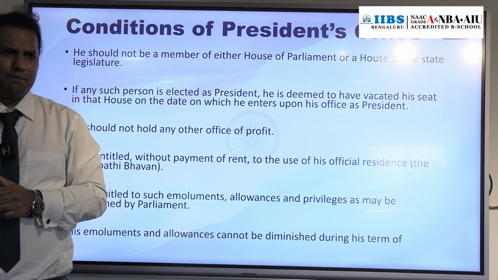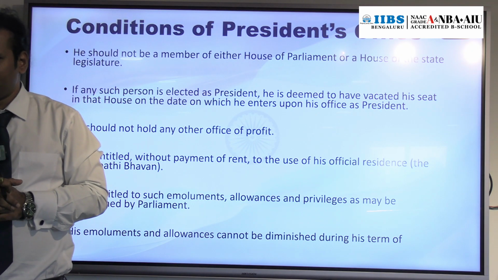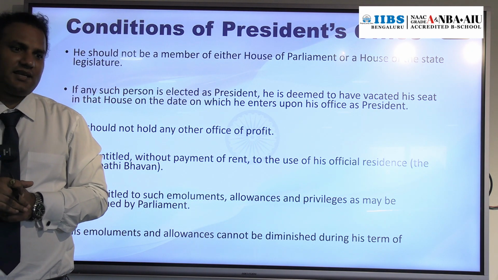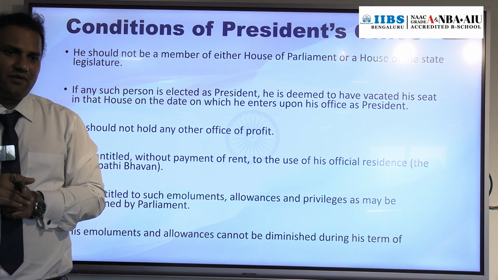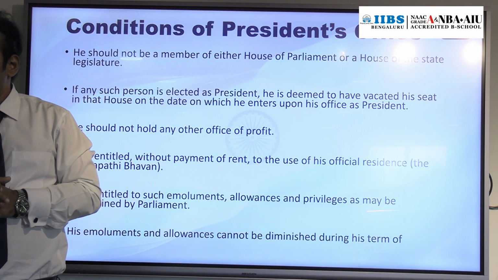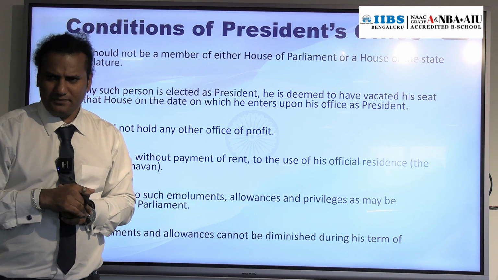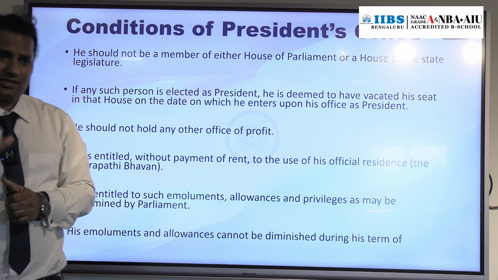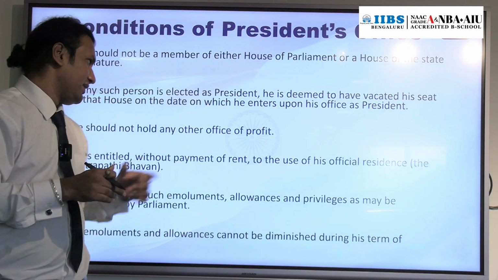At present the salary of the President is nearly 5 lakh rupees per month, and it is not taxable. The salary of the President and Vice President is exempted from income tax. Please remember this. So it is a non-taxable income of 5 lakh rupees per month. This is just the salary. Other expenses will be taken care of by the government of India.